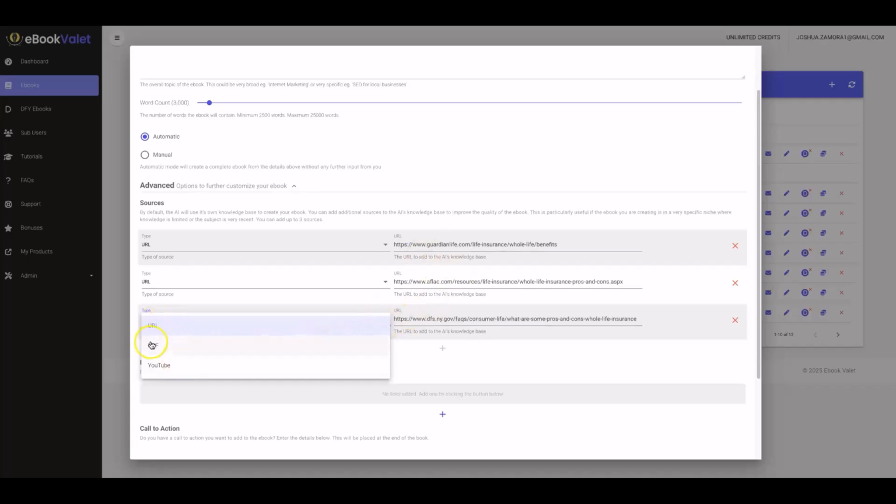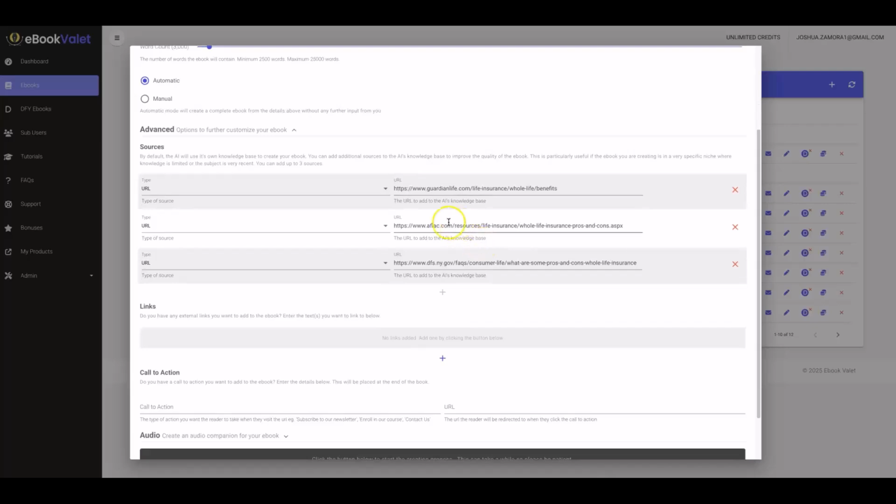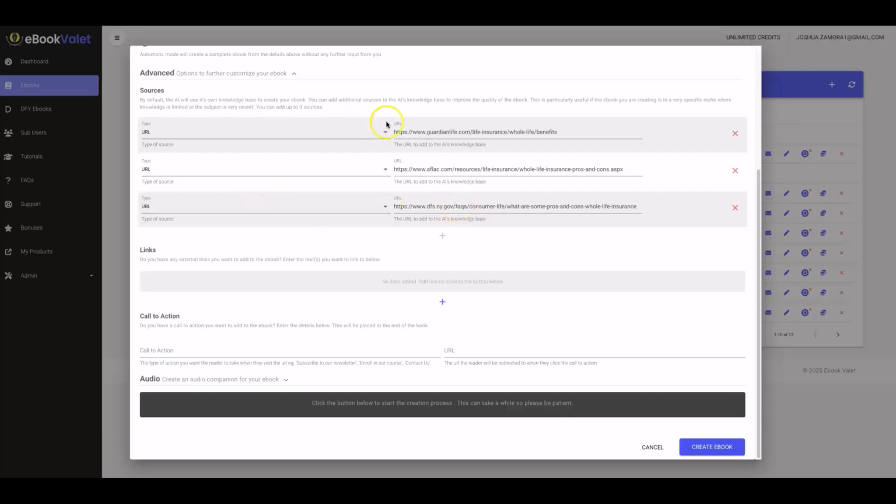And you can see here we have URL, PDF, and YouTube options. This gives you, again, a bit more guidance of what you want covered in your ebook, and you'll be able to add up to 3. And again, this is one of our upgrade options here.